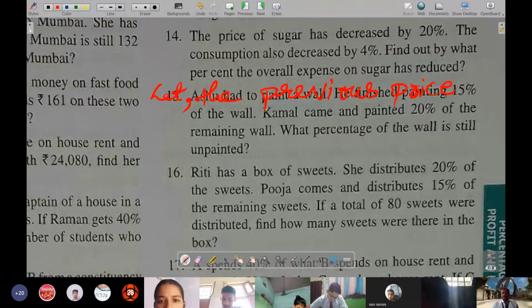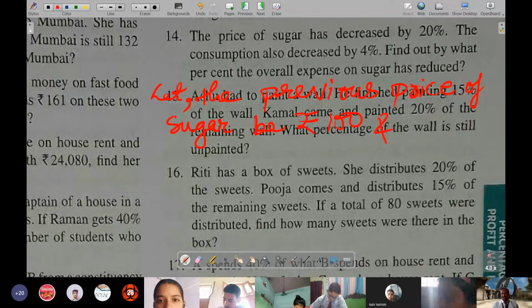Let the previous price of sugar be rupees 100, and the consumption be 1 kg.